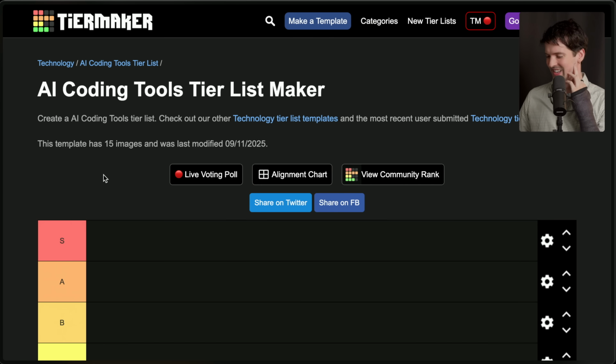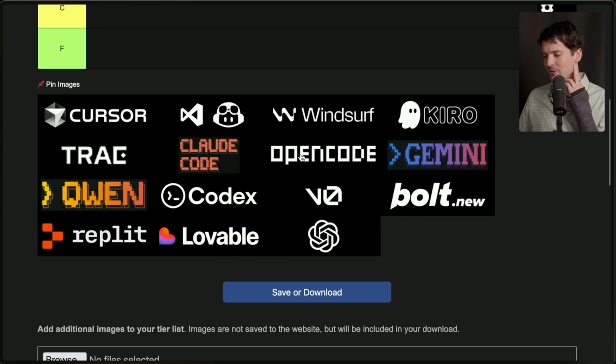This should be fun. From Cursor to Windsurf to Open Code, Codex, V0, Lovable, Replit, Qwen, Trae, and more. There's a lot to go into here. Some of these companies have sponsored me in the past. Some of these companies I've invested in. Some of these companies are making things that I have a lot of issues with. And some of them have even refused my investments, which I'm sure we'll cover during this. As much as I hope for some of my investments to pay out in the future, I have bills to pay right now. So we're going to do a quick break for today's sponsor, and then we'll dive right in.